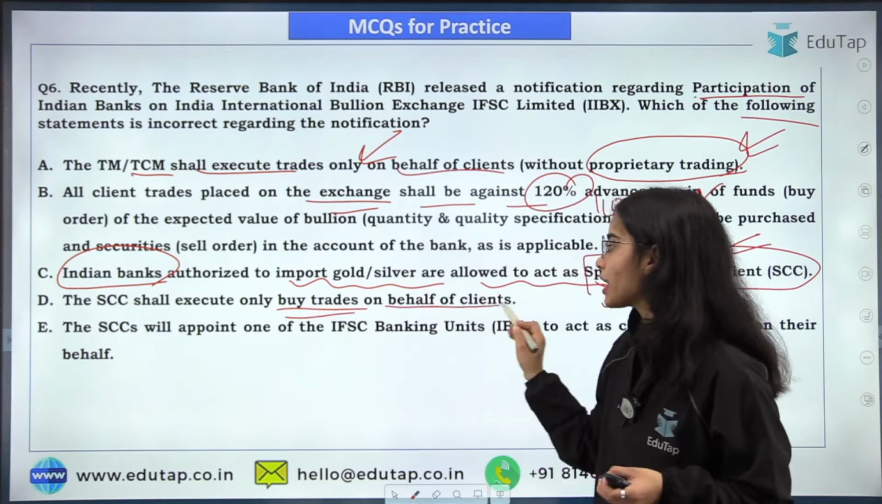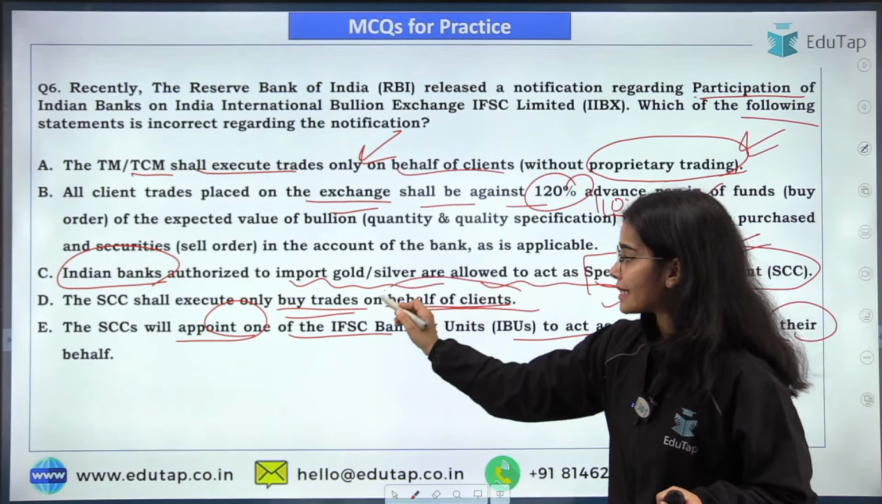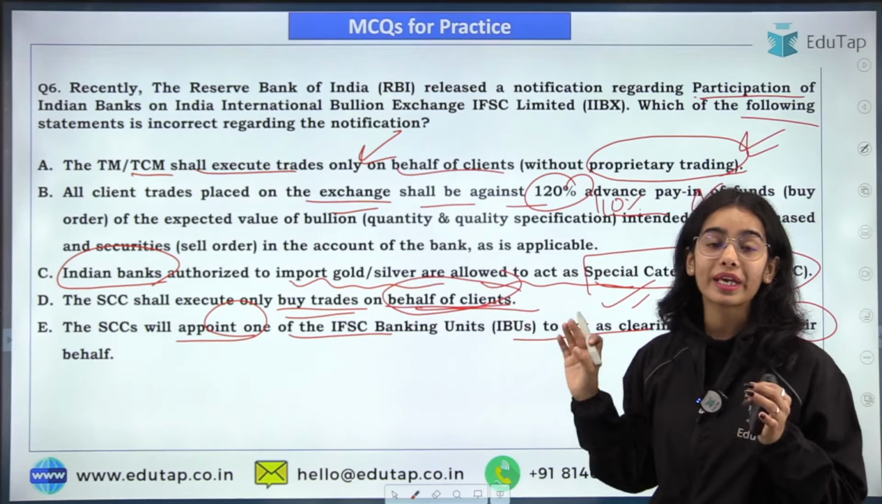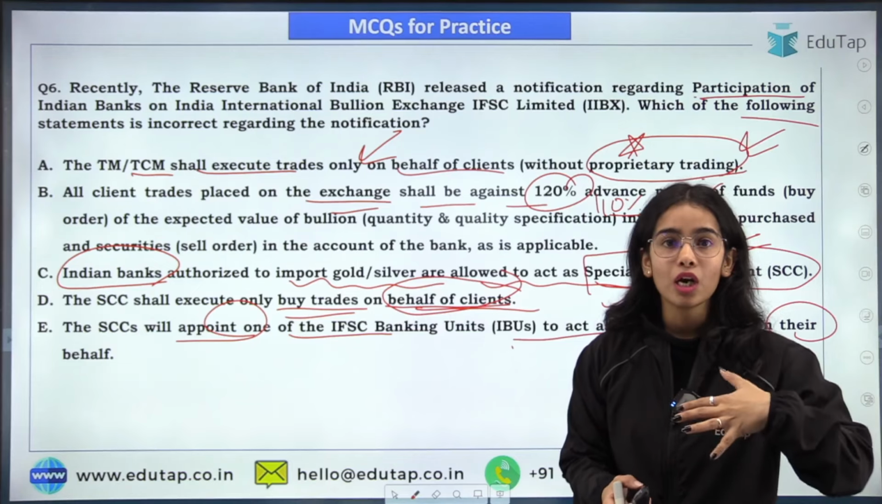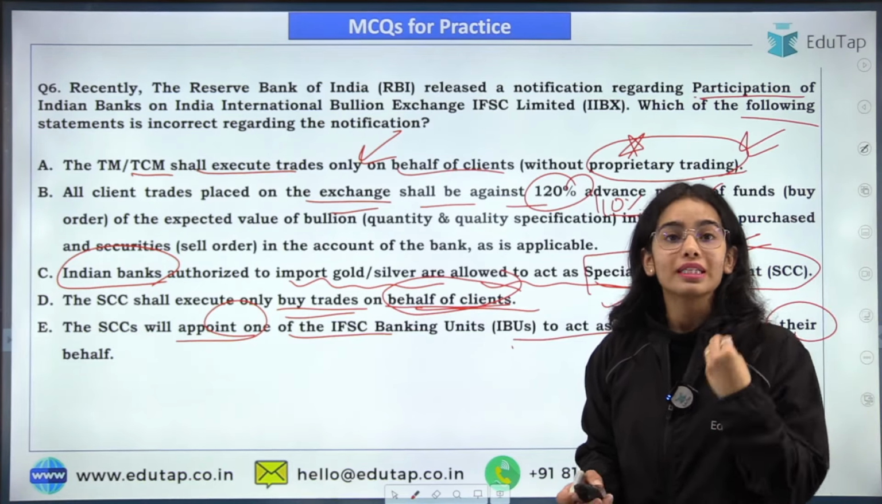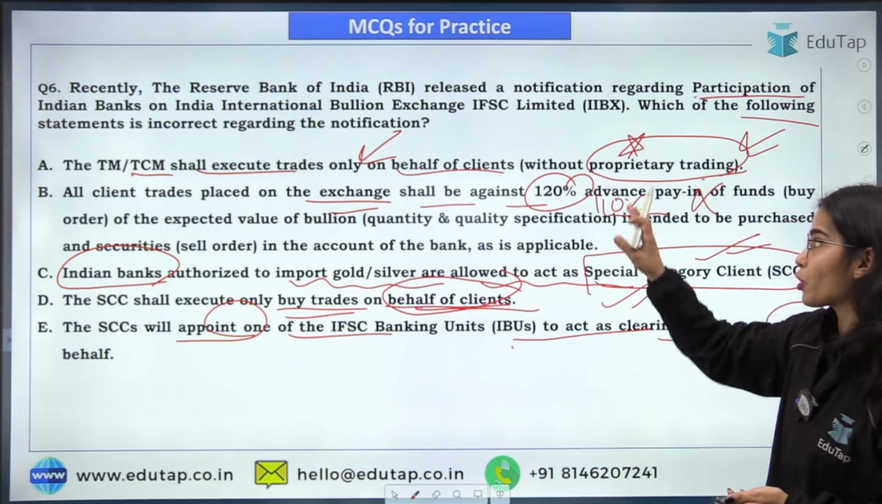The SCCs will appoint one of the IFSC banking units to act as clearing member on their behalf. So that is also correct. Here the SCC, the TM, the TCM, they can all only initiate the trade or clear the trade on behalf of their clients. That is happening on behalf of their clients. Now here it is written without proprietary trading. That means the TM and the TCM, or the bank branches present in the GIFT IFSC, cannot do self-trading, or they cannot do the trading for themselves on their own account. Okay, that is without proprietary trading.